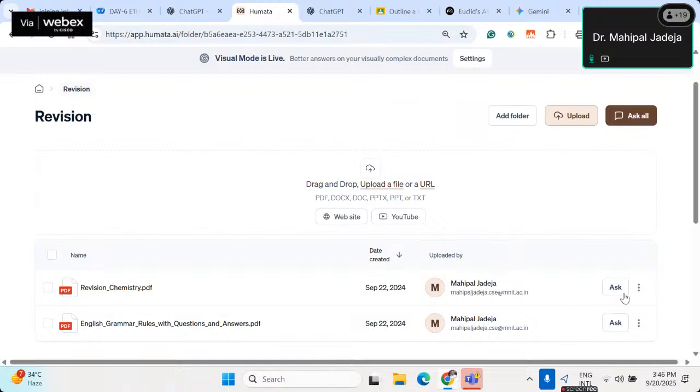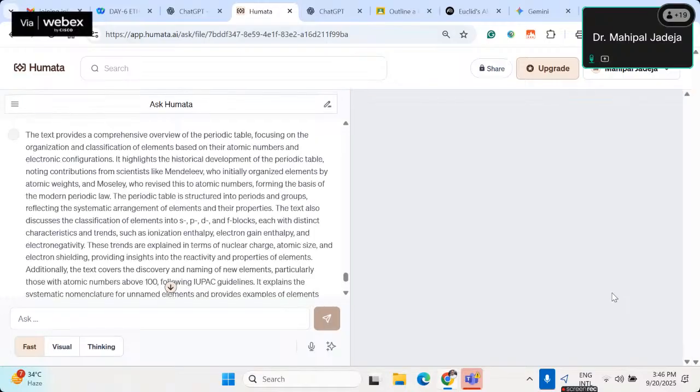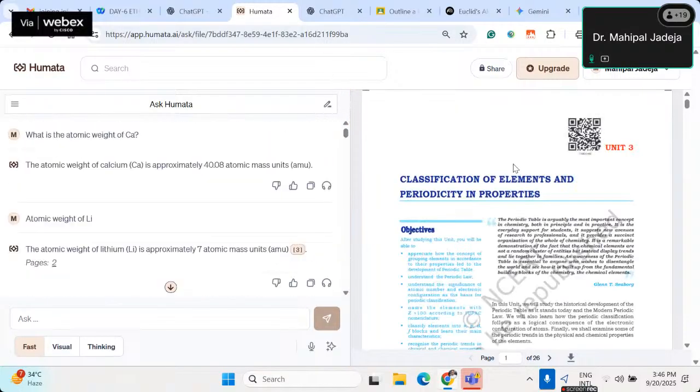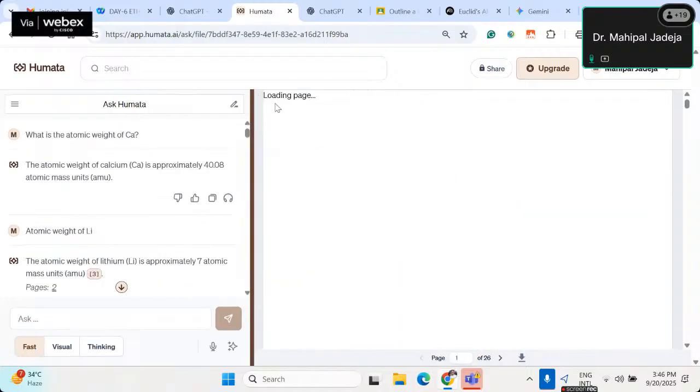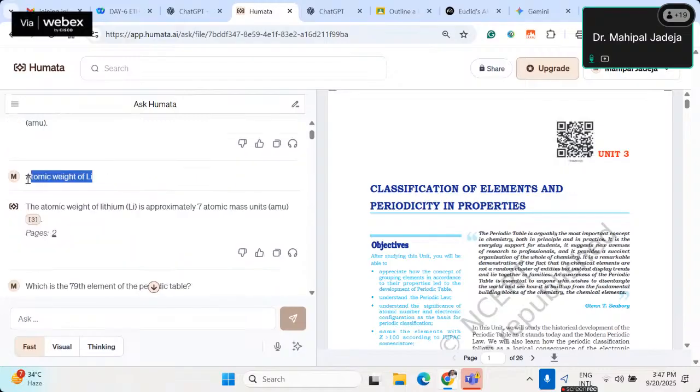I have uploaded one particular PDF in this tool, and it has a beautiful interface in which on the left-hand side we have the power of AI, and on the right-hand side is my actual PDF which I uploaded. If I want to read more, I can focus on this PPT and expand it. But if I want to focus on interaction, I can focus on this left tab. Up to this point it seems nothing fancy, but now the interesting part will come. Let's say I am asking this particular question: what is the atomic weight of Li? Okay, lithium.